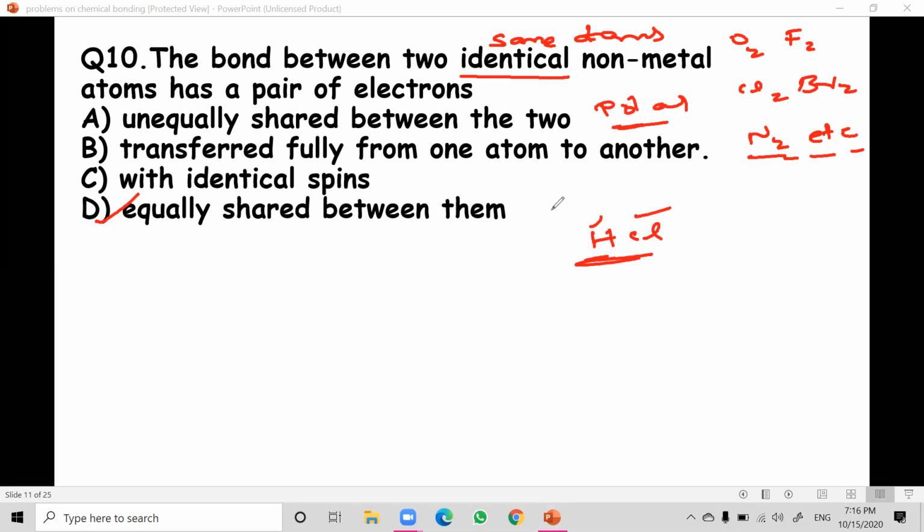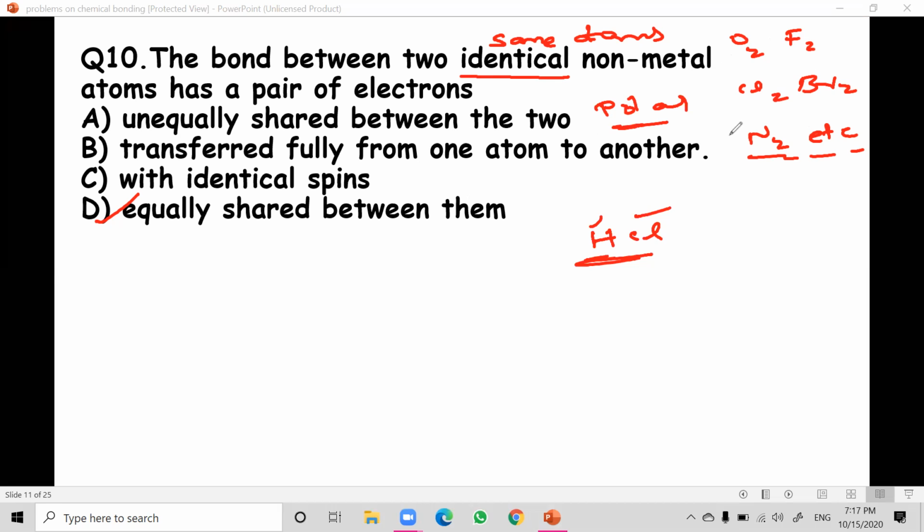So HCl is polar and unequally shared. But here they have mentioned identical, meaning oxygen, fluorine, chlorine, bromine, etc. So the answer is equally shared between them, because in oxygen molecule formation, one oxygen shares two electrons, another oxygen also shares two electrons, and on the whole they are getting 8 electrons each.